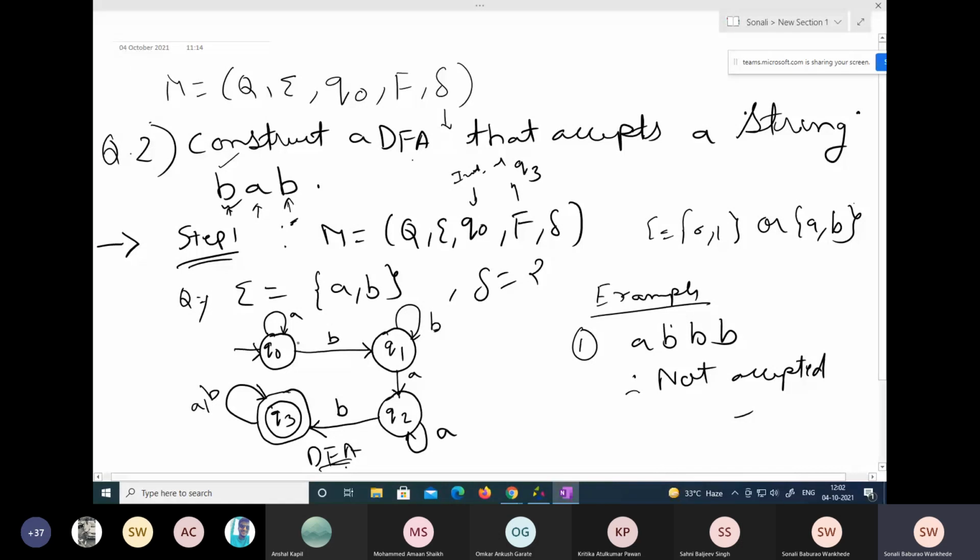Because let's check. A goes to Q0 itself, B goes to Q1, B again goes to Q1, then again B, it is somewhere in Q1 itself. If we are not reaching the final state, therefore it is not accepted. Okay, so we will stop here and we will continue in the next lecture.